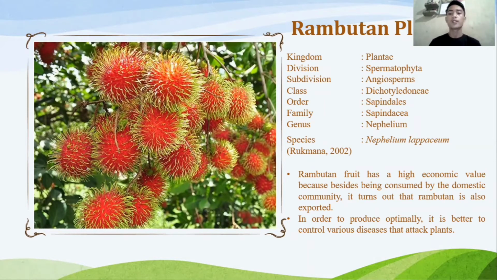Rambutan fruit has a high economic value because besides being consumed by the domestic community, rambutan is also exported. In order to produce optimally, it is better to control various diseases that attack the plants.